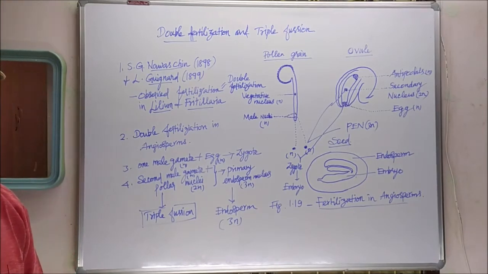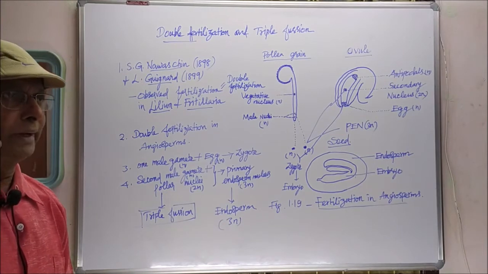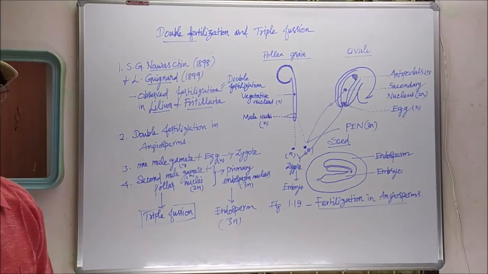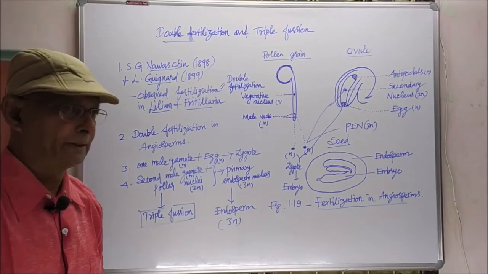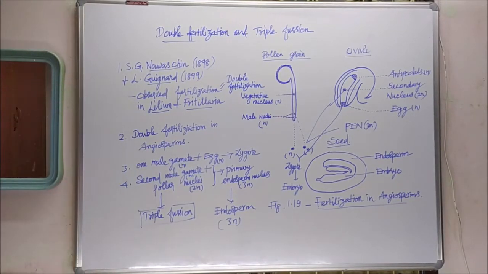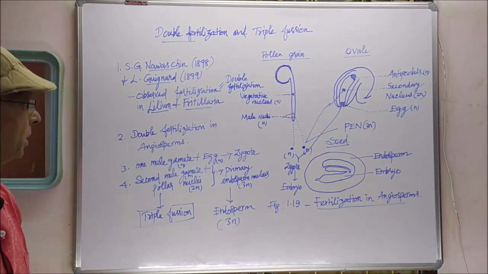That male gamete unites with the egg cell and forms the zygote. So in all gymnosperms, only single fertilization takes place. But in angiosperm, two fertilizations take place, which is considered double fertilization.